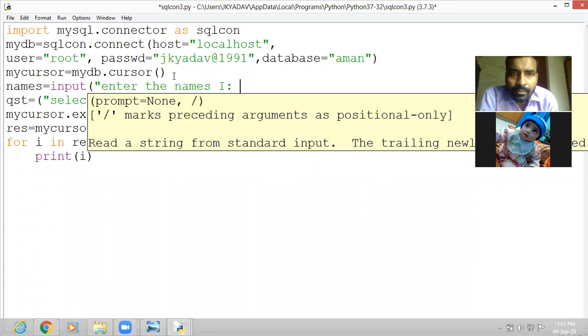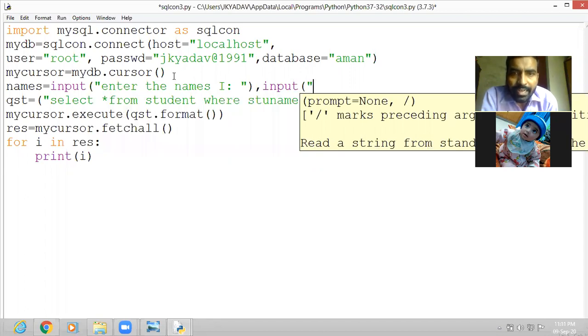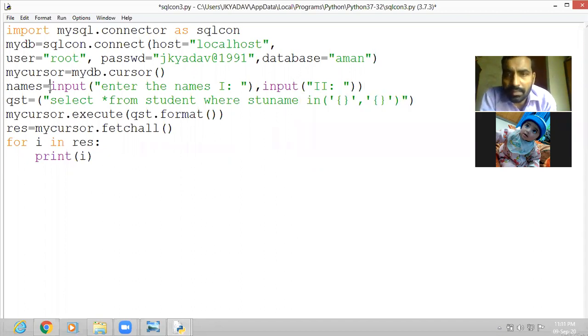Okay, then we write a comma, again input, then again for the second name. Okay, we put it in brackets in the form of a tuple. We are giving two inputs, one input for the first name and a second input for the second name, because here I have given two parameters.